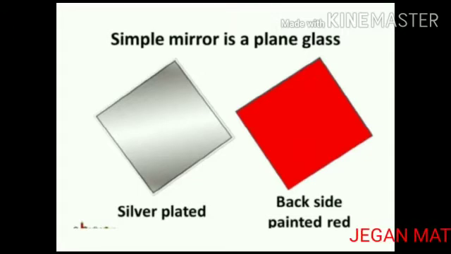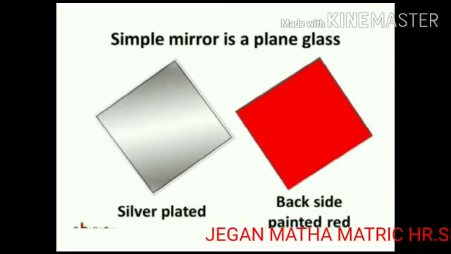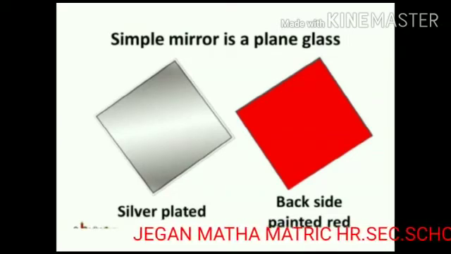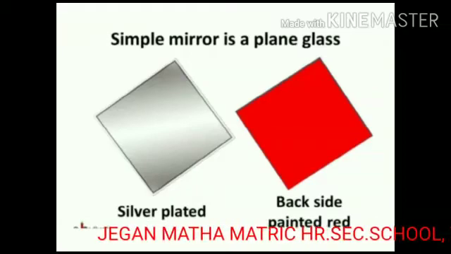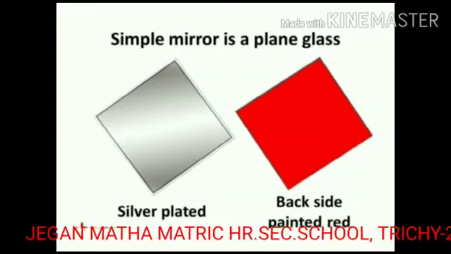The red paint also protects the silver coating from getting damaged by light. So, one of the best examples is a mirror, which can change the direction of light.